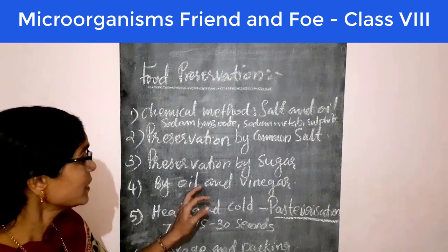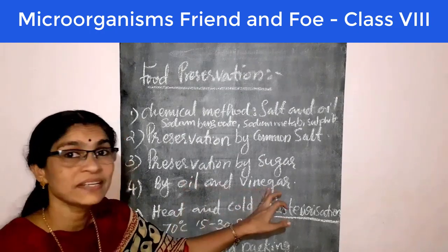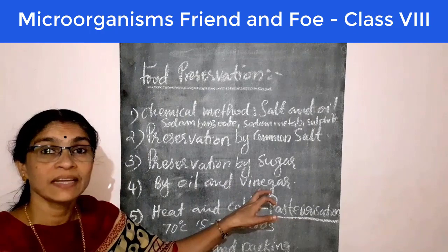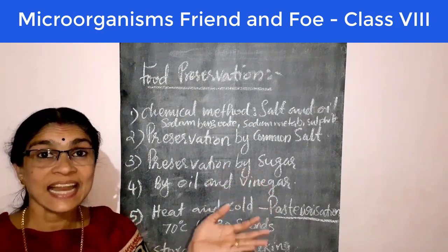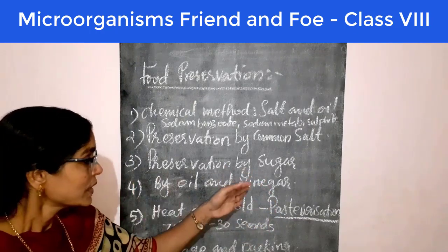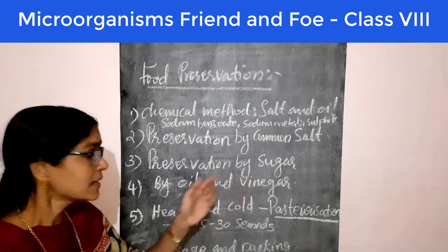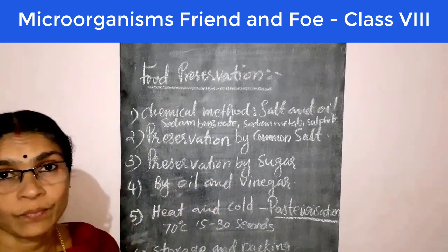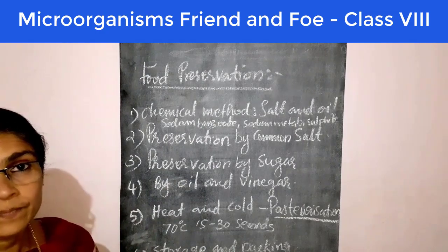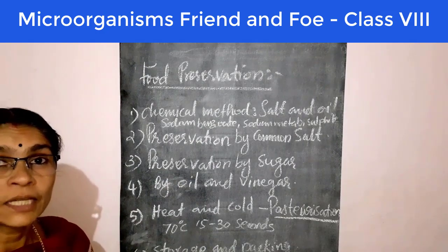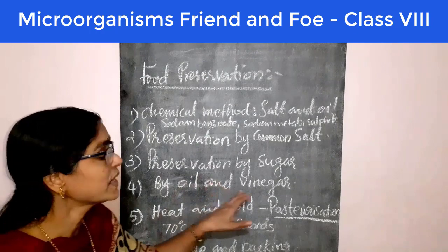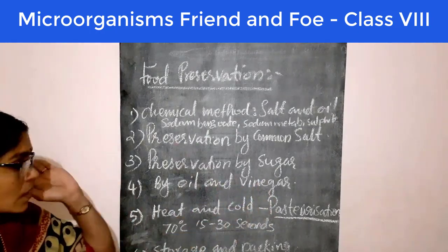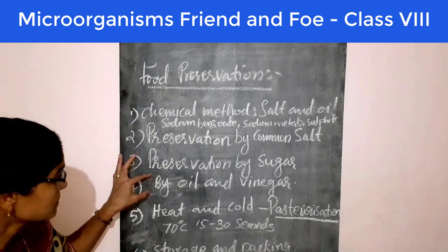That is due to the oil and vinegar we add. Vinegar means acetic acid, so it is an acidic medium. In this acid environment and in the oil, microorganisms cannot grow as fast. So we can inhibit their growth by using oil and vinegar. This is another method of preservation of food.